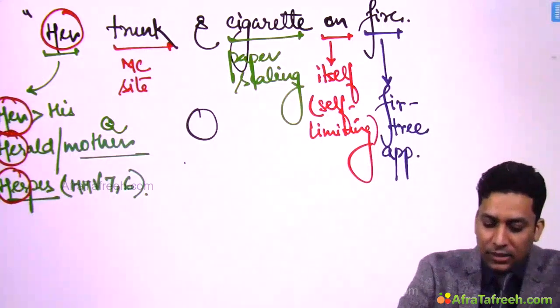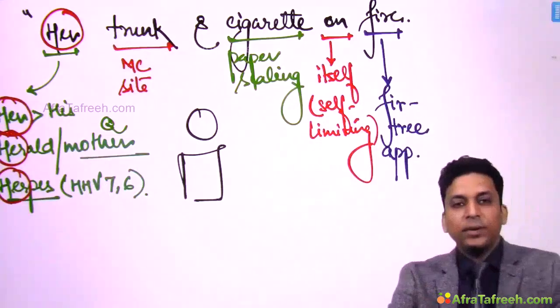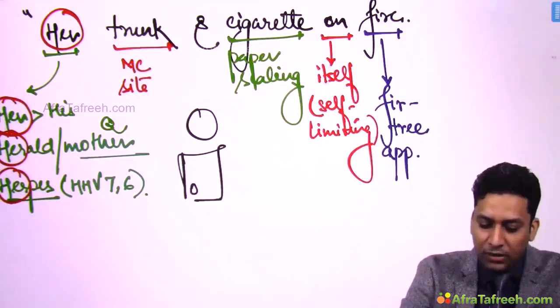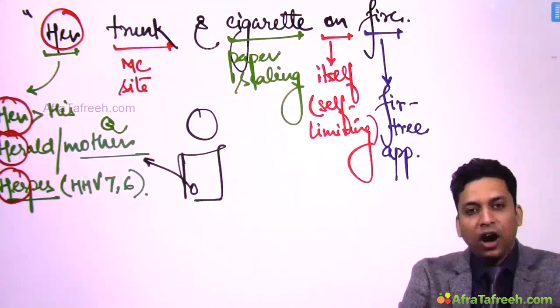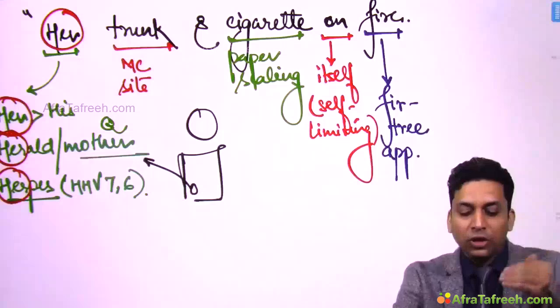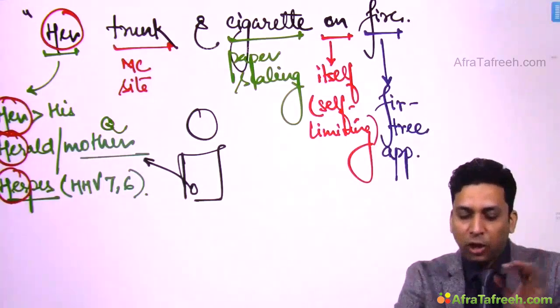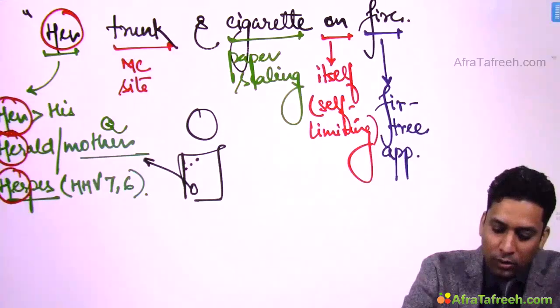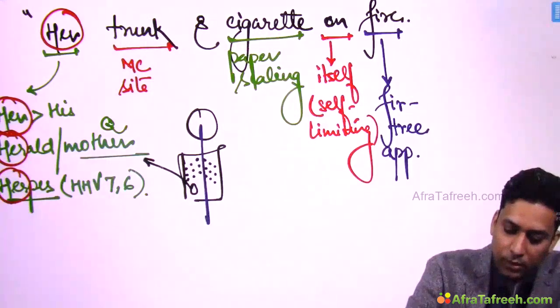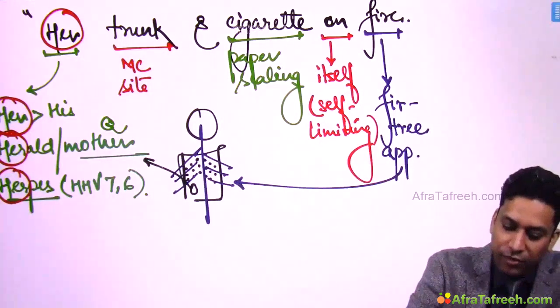Like, let us consider this is the female patient who is suffering from pityriasis rosea. Initially, over her trunk, she will develop this first patch. This is known as Herald patch. Okay. Now, after this first patch, so after mother, so this is mother patch. After mother comes daughters. So daughter lesions start developing, and these daughter lesions are smaller lesions, and they follow this distribution. That is, they are present along the line of ribs on either side. So because they are going in downward direction, they give which appearance? Yes, they give fir tree like appearance.